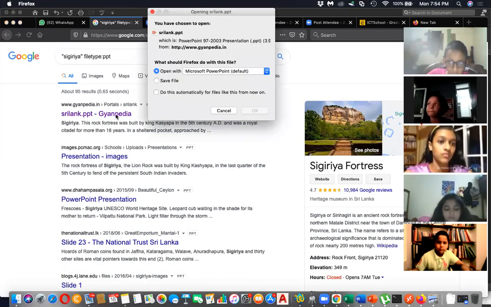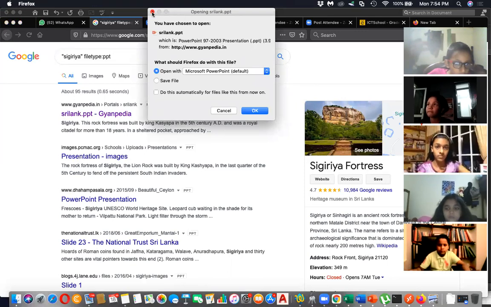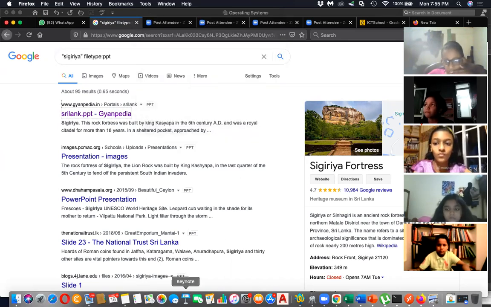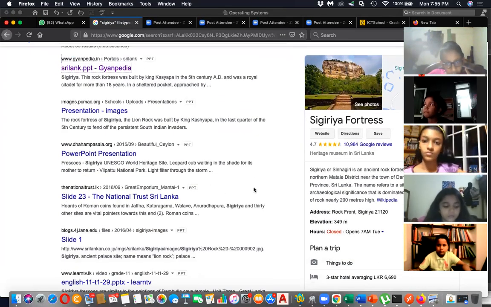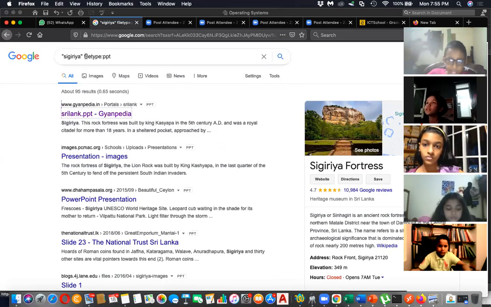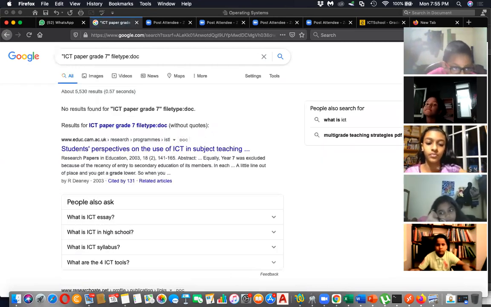Yes. When we click like that, we can get questions even from Sigiriya. We can get questions even in the bottom. Yes, sure. If you need papers, you can search like here, ICT paper. Then you can put grade, maybe grade 7. Then you can say DOC means documents, Word files. If you have any, you will get that.